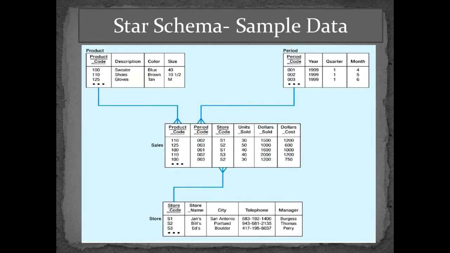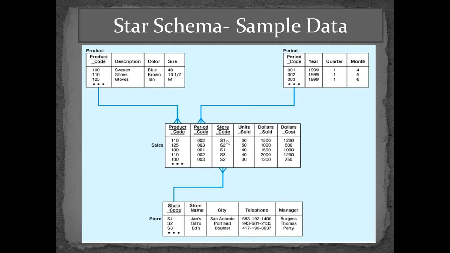So let's see some real time data. For example, this is the sales fact table. We are saying that for product code 110 and period code 002, period means time, this was the store S1. So store S1 unit sold is 30.